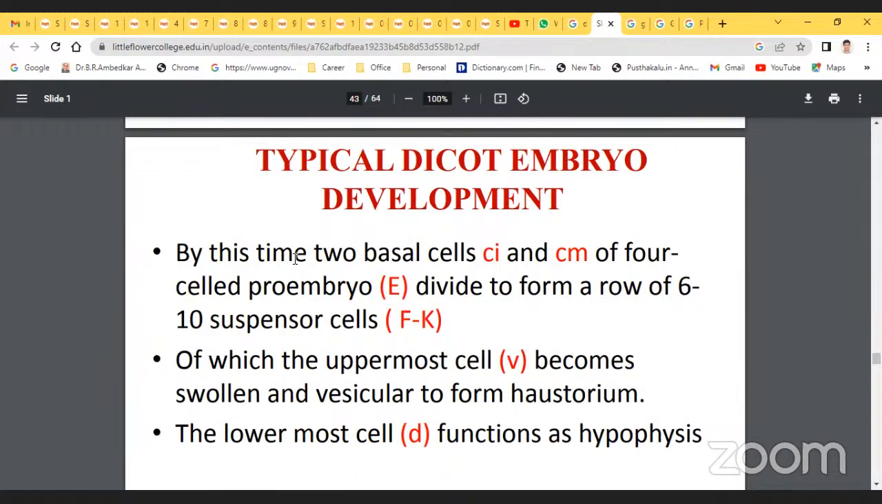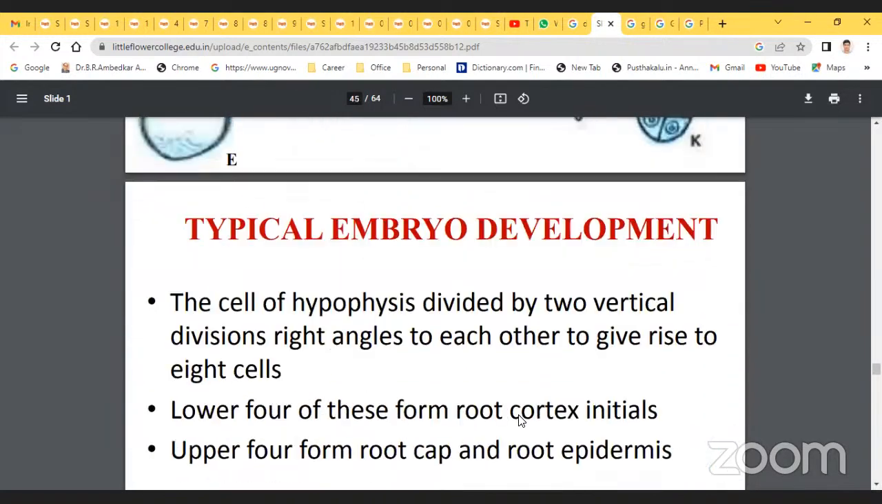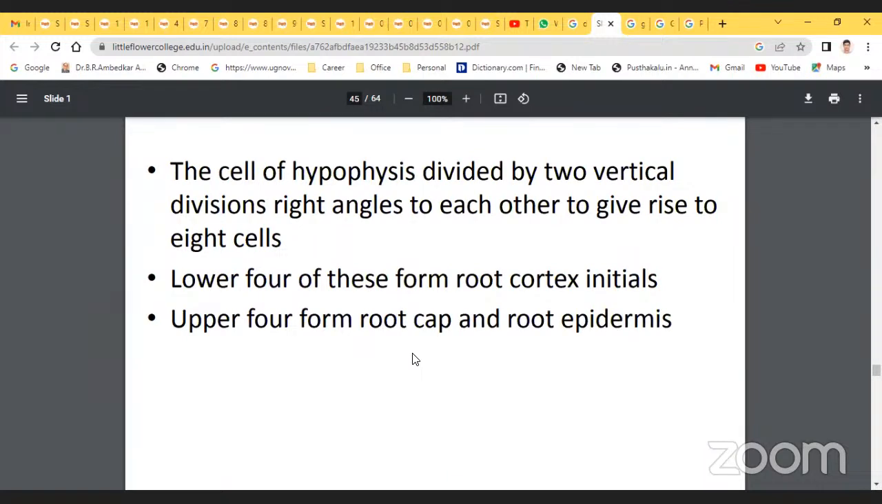By this time, the 2 basal cells and the 4-cell proembryo divide to form a row of 6 to 10 suspensor cells, of which the uppermost cell becomes swollen and vesicular to form a haustorium. The lowermost cell functions as a hypophysis. The hypophysis cell divides by 2 vertical divisions at right angles to each other to give rise to 8 cells. The lower 4 form the root cortex initially. The upper 4 form the root cap and root epidermis.